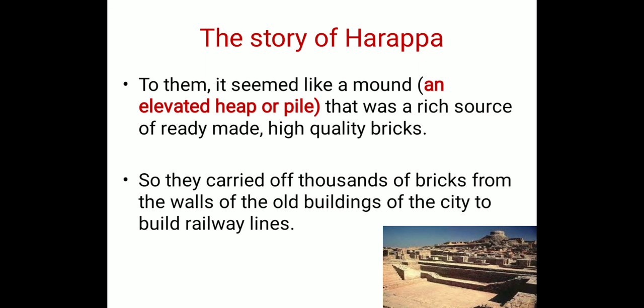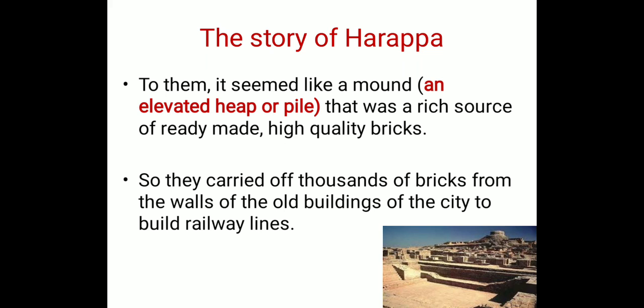Because they found this Harappa site, and there was this old building, this old site, having so many old bricks, they found a rich source of ready-made and high quality bricks, so that they could take the bricks from this site and lay them for the railway lines.